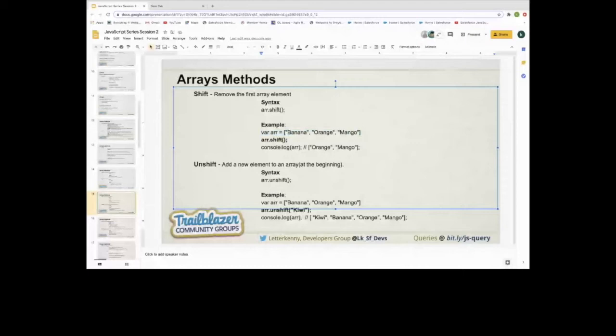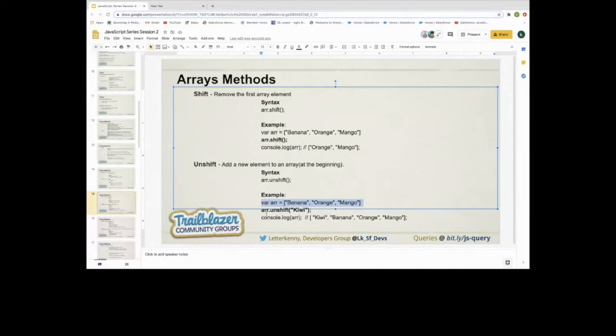And if we are talking about unshift, if you want to add a new element into the array at the beginning, then we need to use unshift. The syntax is array.unshift, and in the unshift brackets, we can pass the value that we want to add at the beginning of the array. In the same example, we have an array with three elements, banana, orange, and mango, and we want to add kiwi at the first place.